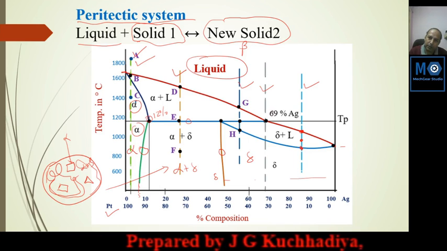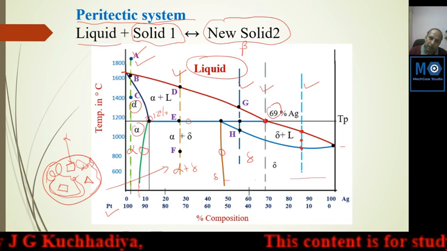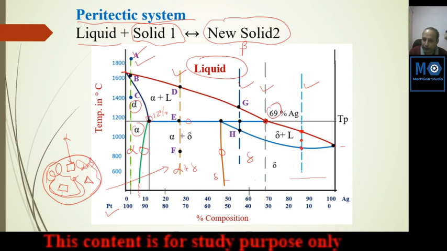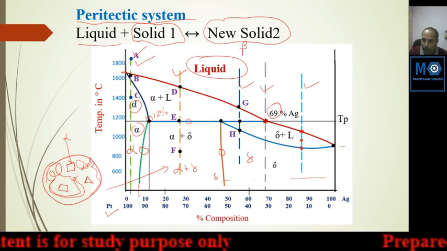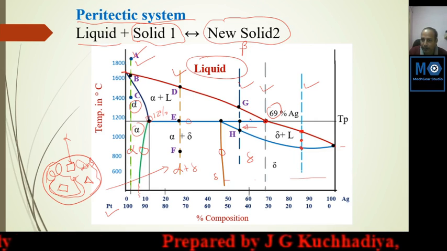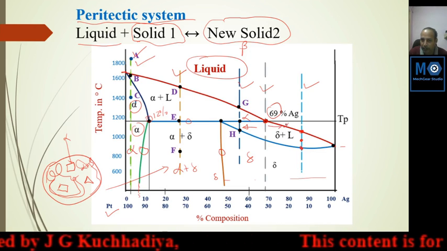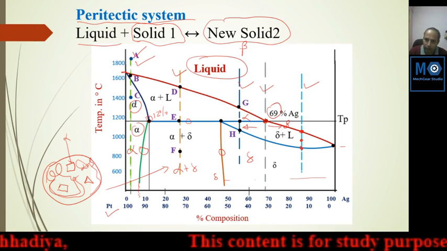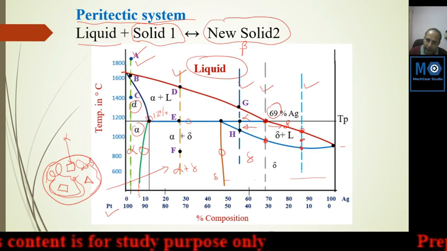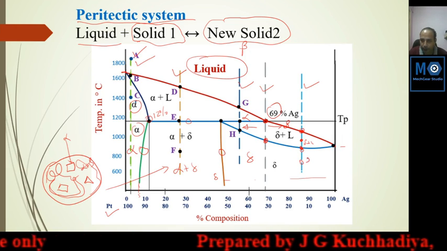Suppose we consider this temperature at 69% silver. What happened here? At the liquidus line solidification starts, and the delta phase starts here. At that point the delta phase is starting. So this is the peritectic point. Here on this side from this liquid line alpha always starts, and on this side delta starts. So here delta started and here delta will end. Here delta is started, here delta plus liquid, and here delta will end. So here pure delta is available.